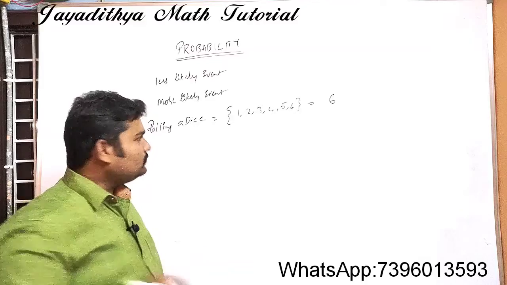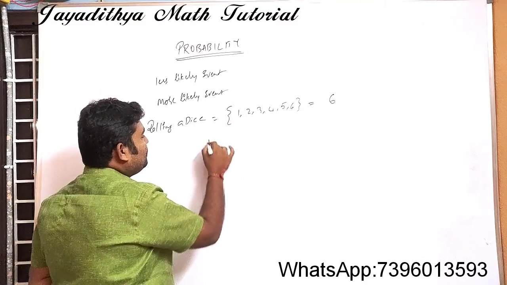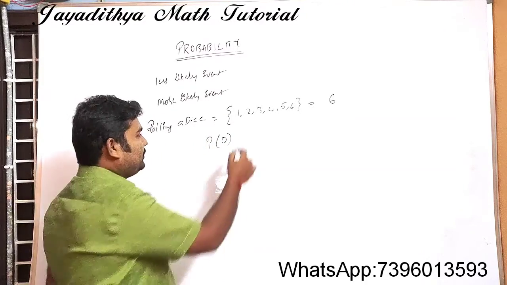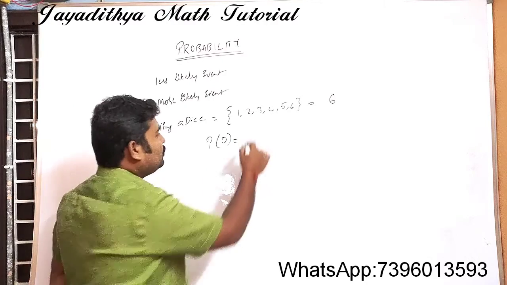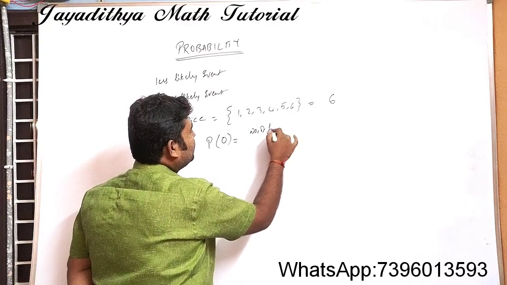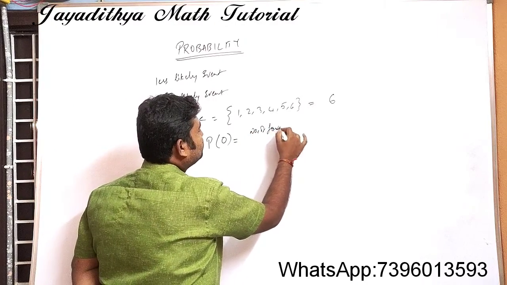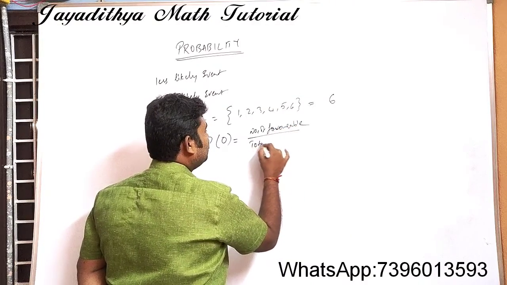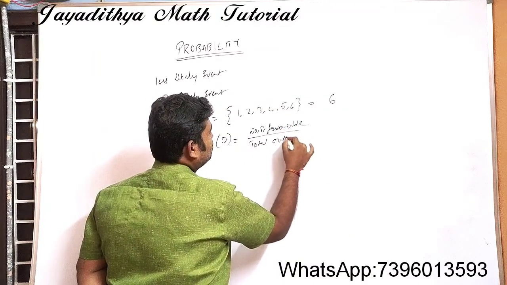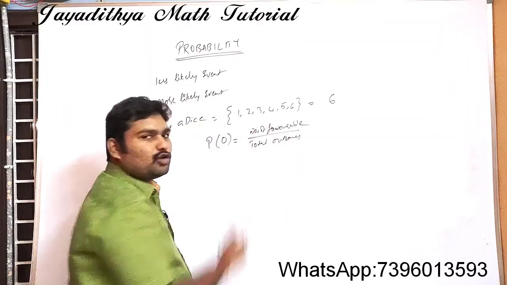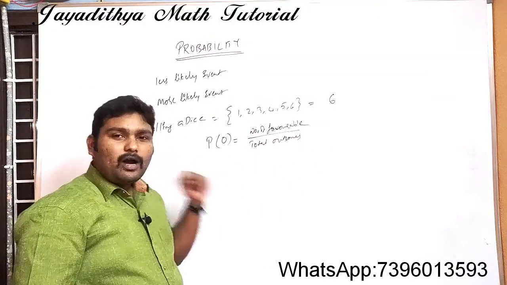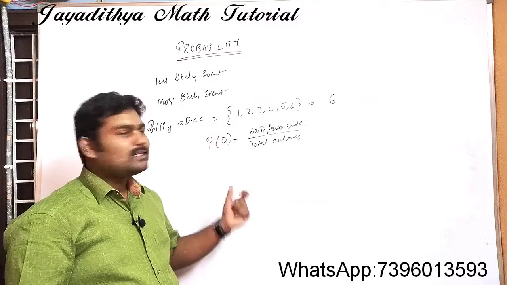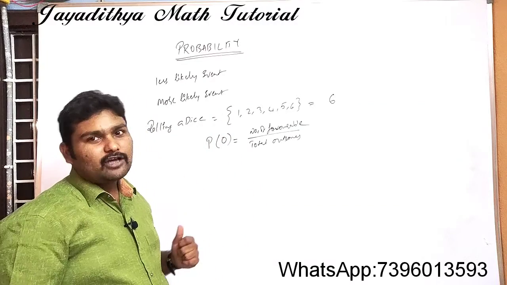What is the probability of getting an odd number? What is our formula? It is the number of favorable outcomes by total outcomes. I am writing it in a shortcut manner. When I roll a dice, what is the probability that I get an odd number as the outcome?